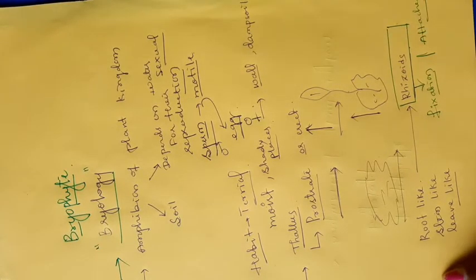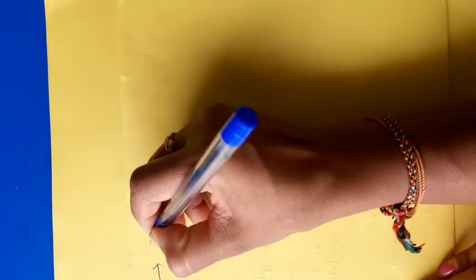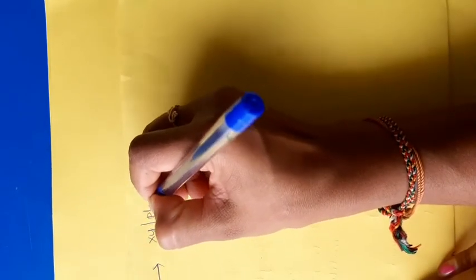Next point, once again, the bryophytes lack true roots, true stem and true leaves. Only the root like structure is present. Those are known as rhizoids. They help to fix the plant body into the soil. Okay. Then the xylem and phloem are completely absent.